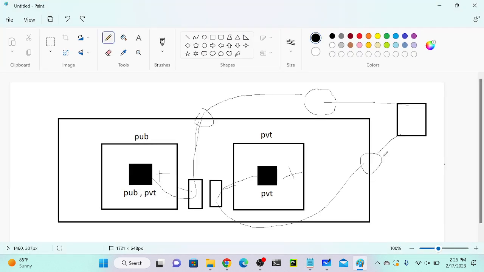See, AWS already has a backbone network between this endpoint and this S3 bucket. So we don't need to bother about that. Okay, we only need to create the endpoint. When you're creating the endpoint, AWS will establish one connection between this endpoint and this S3 bucket. Okay, we only need to go to the route table, then add a route. Like you can add any route, like for example VPC peering, whatever route you have, you can add a route over here and it will be redirected to this endpoint. I'll show you how we can do it.